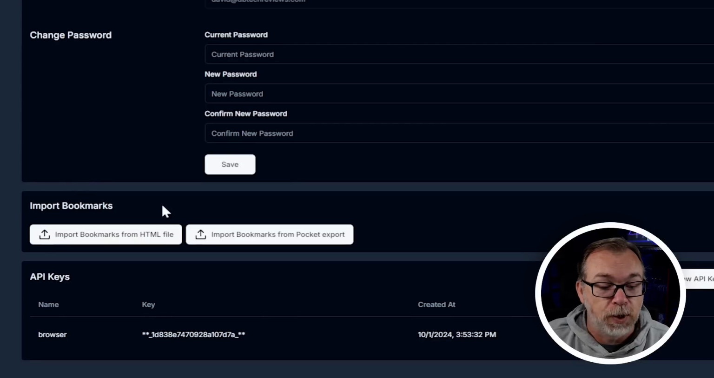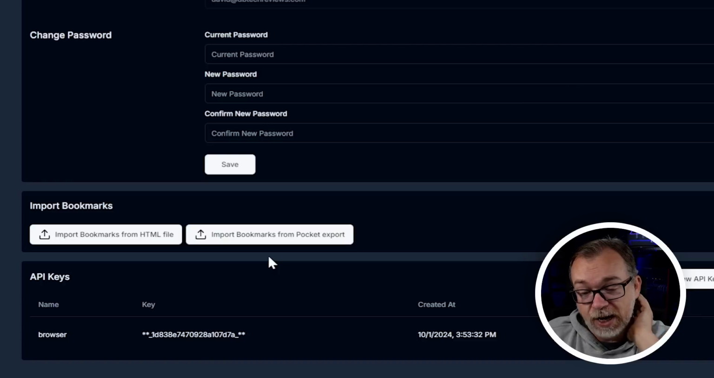Next, we've got import bookmarks. So if you export your bookmarks from your browser, whether that's Chrome or Firefox or whatever, it's going to give you an HTML file. You can then use that HTML file and import it into here, which I love. There's also a Pocket import option. So if you use Pocket, you can export from Pocket and import into here.